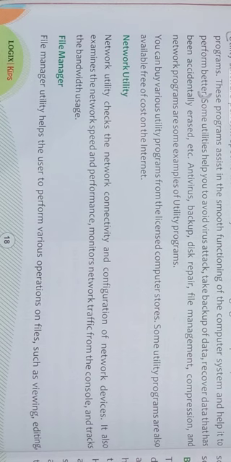Means whatever type of file and folder are saved in your computer system is organized in a manner, likewise in an appropriate alphabetical order, or might be in the order of name, size, date, whatever type of sorting you select at that time. According to that selected option, all the files in a folder will be organized according to that option. Okay, so by this you can manage all the data that you wanted to save in your computer system according to the file manager utility software. Okay, so this is a very basic thing.